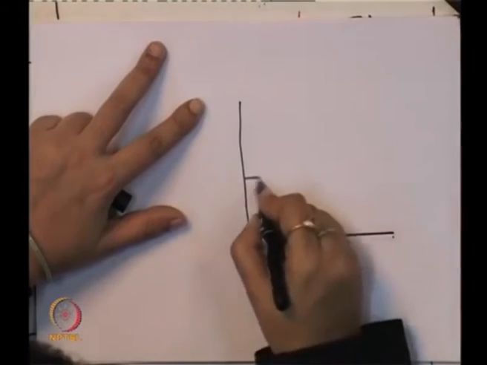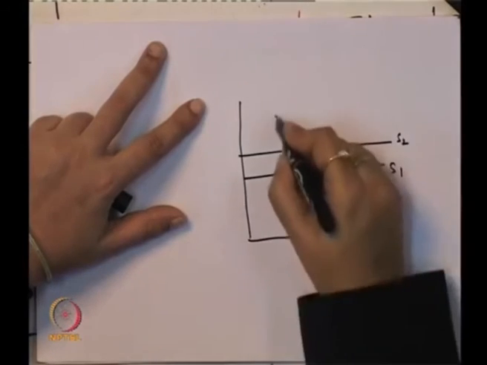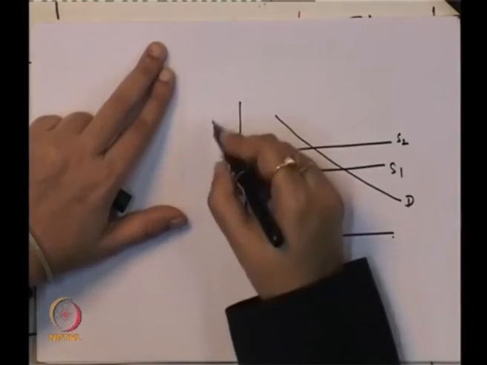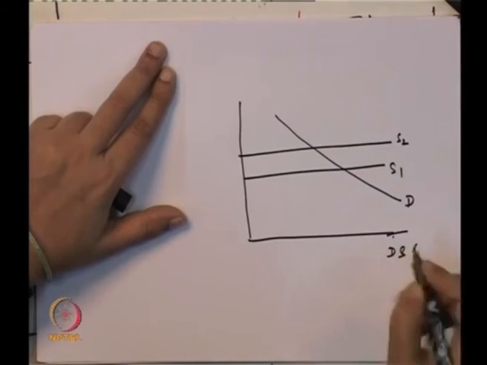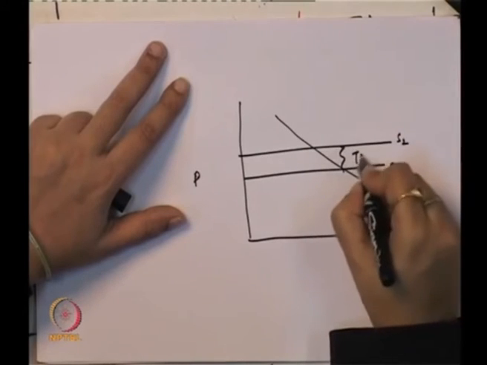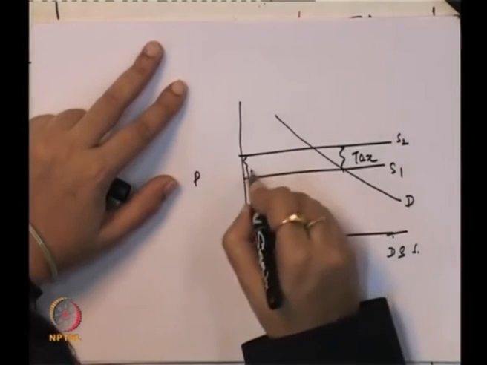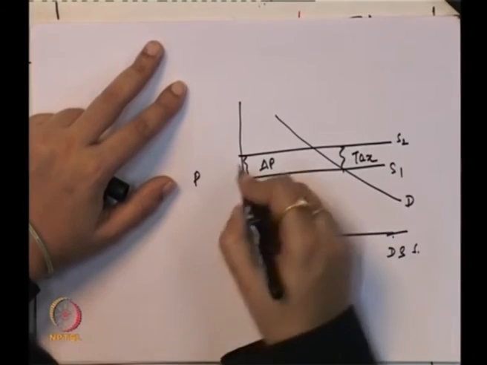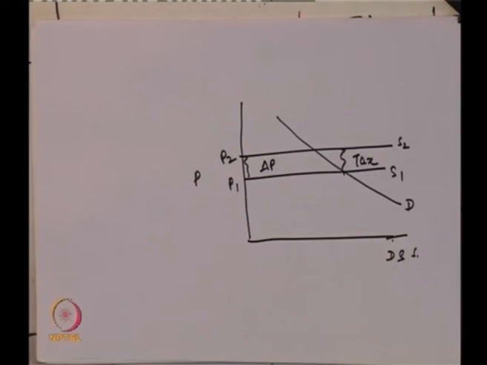Then we will take a case where the supply curve is perfectly elastic, and this is the demand curve. Here we can take demand and supply, and here the price. In this case, this is the tax amount and the entire tax is passed to the consumer in the form of increase in the price, because here the supply curve is perfectly elastic.